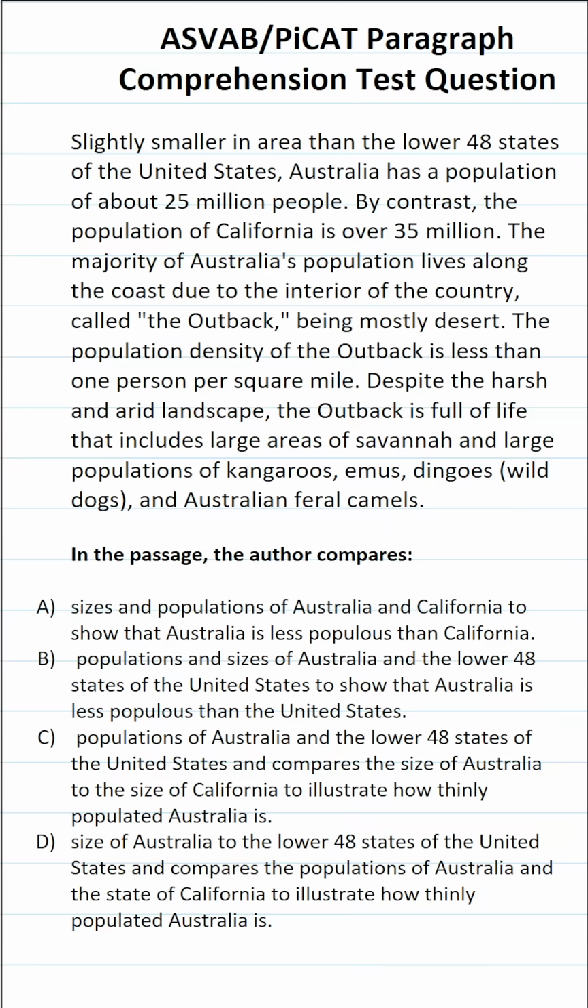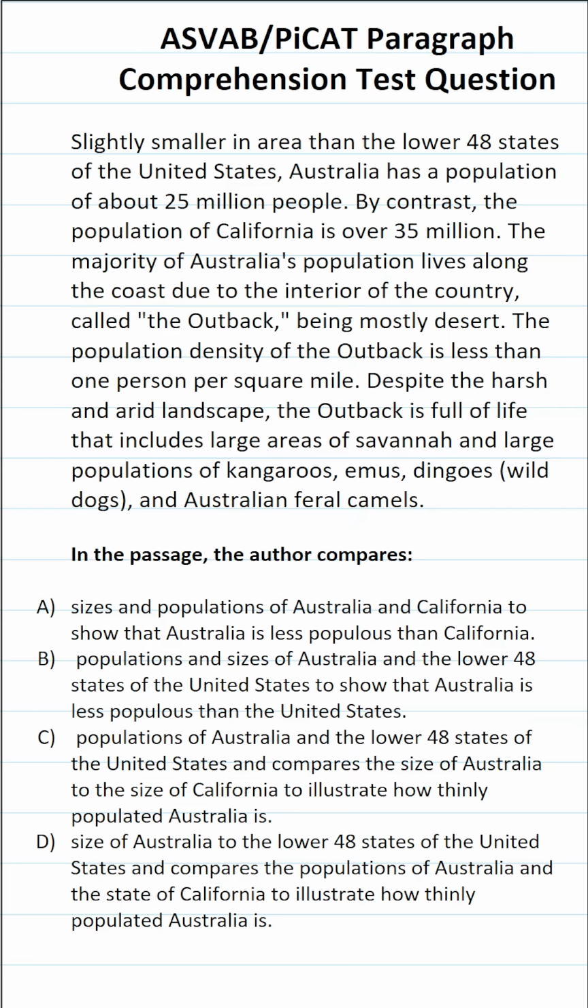This paragraph comprehension practice test question for the ASVAB and PiCAT says, in the passage, the author compares... So if you haven't done so already, please pause the video and read through the passage yourself. That said, I'm going to go through each answer choice until I find the correct one. A says sizes and populations of Australia and California to show that Australia is less populous than California.